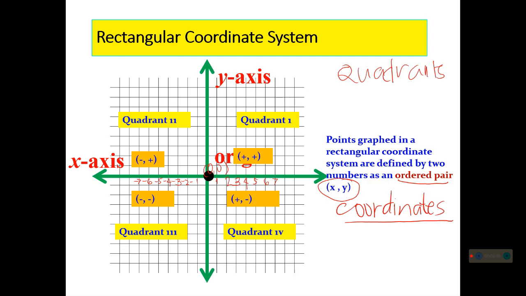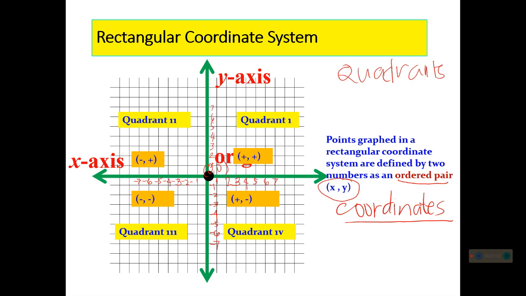On our y-axis, the positive numbers should be written on the upper side. So we have here positive 1, then 2, 3, 4, 5, 6, 7, 8, and so forth. And obviously, the negative numbers will be on the lower part. So we have here negative 1, negative 2, negative 3. Again, the numbers should be written on the line, not on the space. So let's just add negative 7 here.